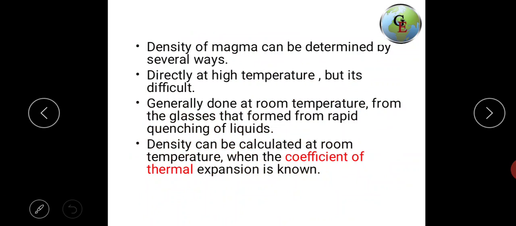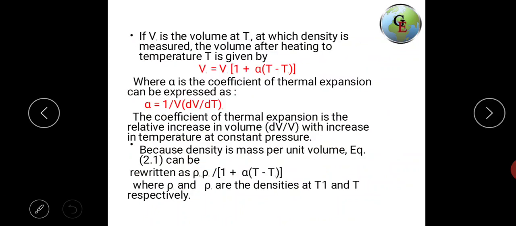Density can also be calculated at room temperature when the coefficient of thermal expansion is known.